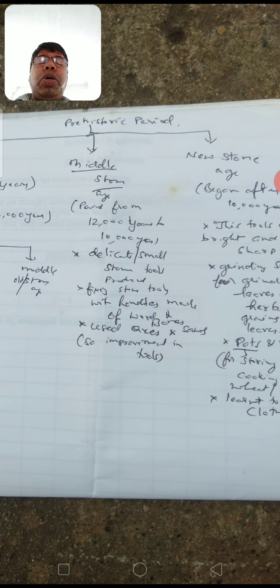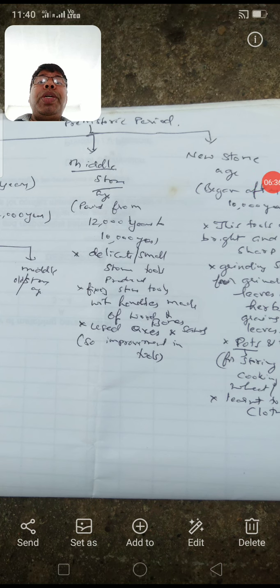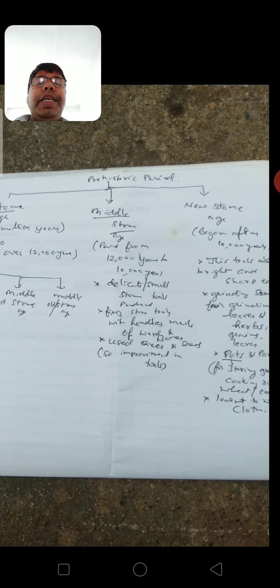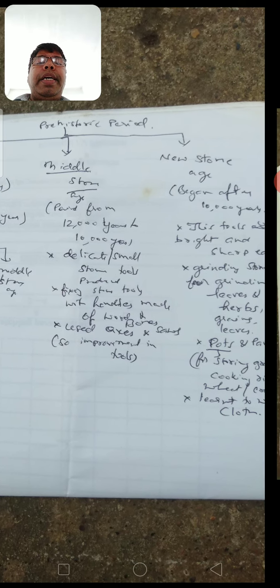During this period they even prepared axes and saws. So we are able to see a little improvement in the preparation of stone weapons during the Middle Stone Age. The New Stone Age began after 10,000 years.